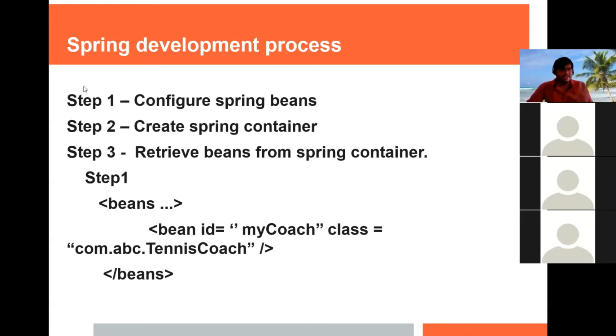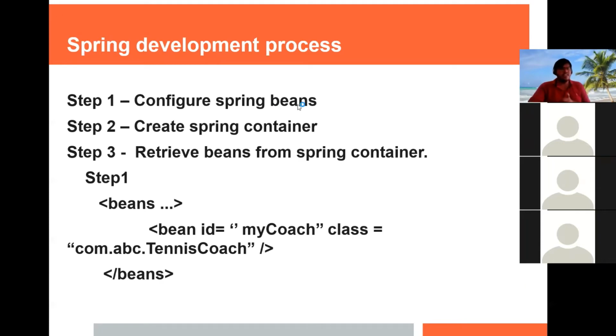So there are 3 steps that we have to do. First, we have to configure Spring Beans. It is nothing but we have to create one configuration file, that XML file, in which we have to mention the beans, and we have to mention which object should be created, like a reference. So that I will show.